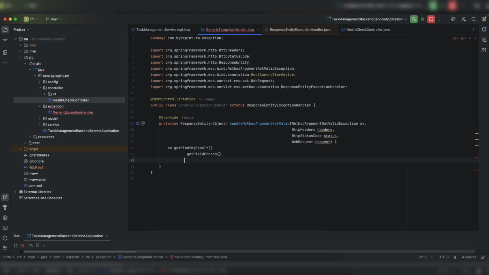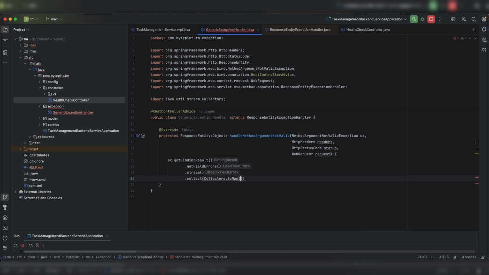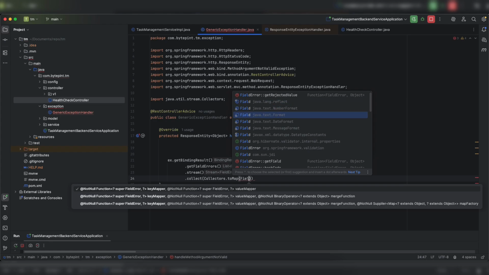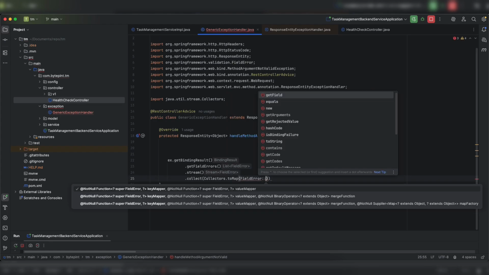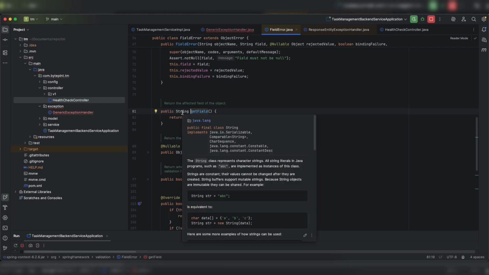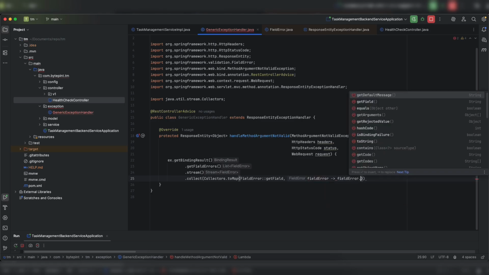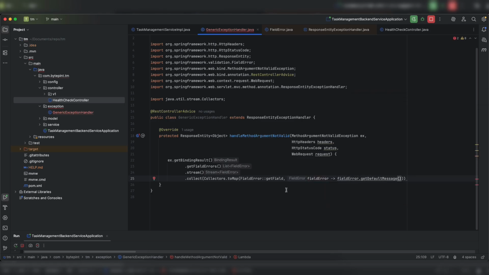Okay. Then I need to collect in a map. So I will use Collectors.toMap. My key will be fieldError.getField. So this is nothing but it will return a string and it is nothing but my field name, which field has issue. Okay. And second is my value. So value is fieldError.getDefaultMessage. Okay. So in this way, I will be getting my field name and the particular error message.